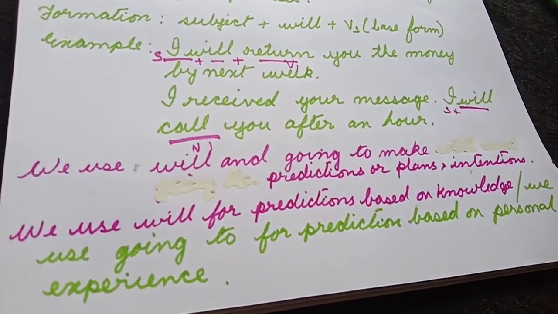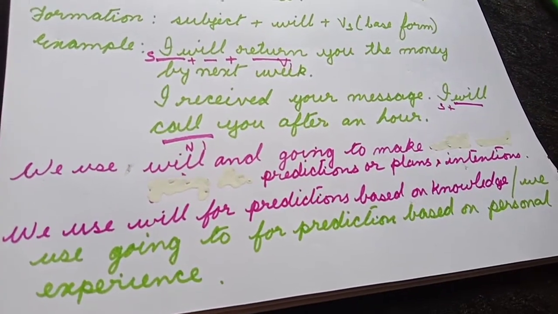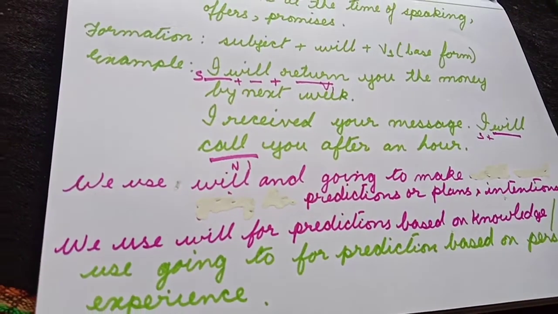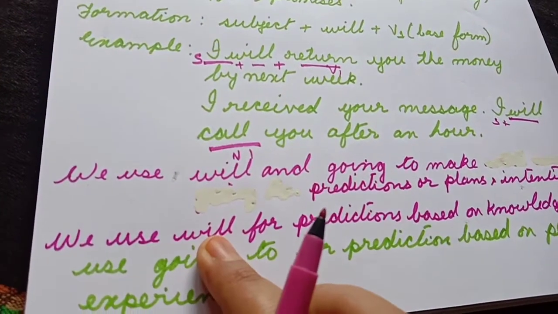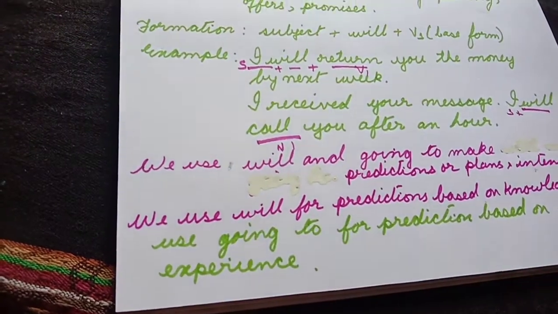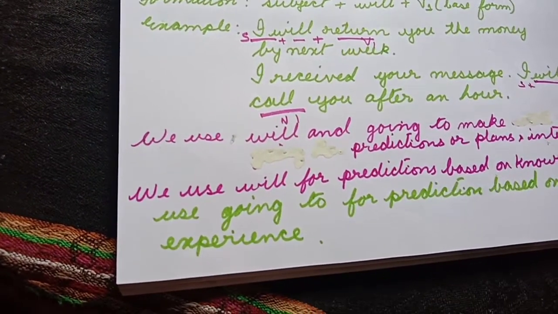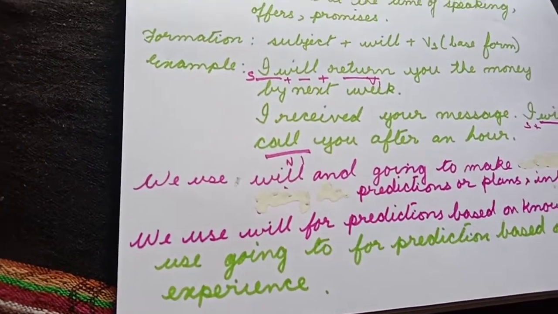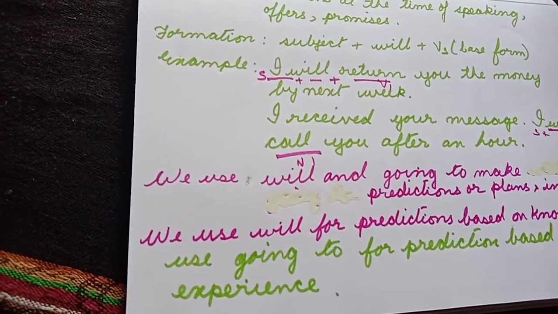We use will for predictions based on our knowledge. So in order to predict something based on our knowledge, we use the will form. For example, she will score good percentage this time. That means I know that she is studying very hard.